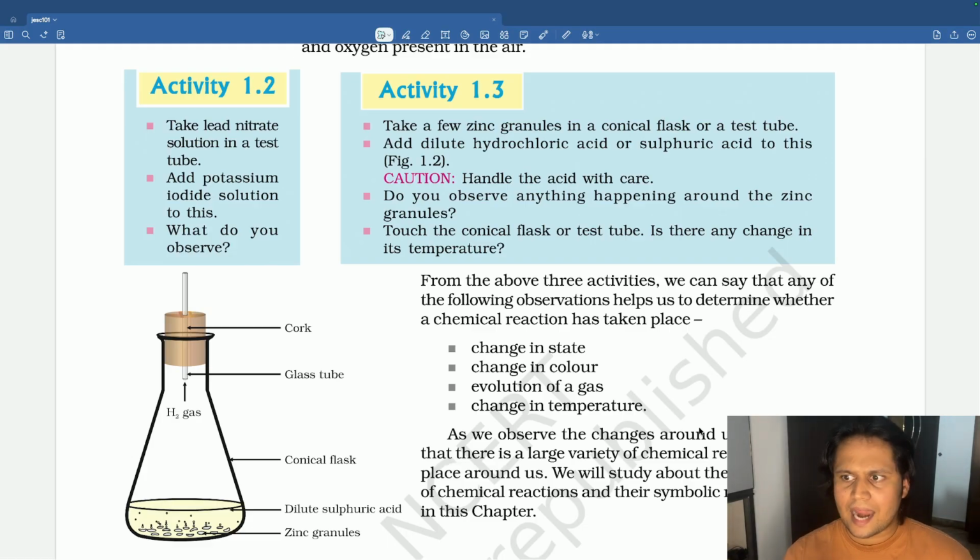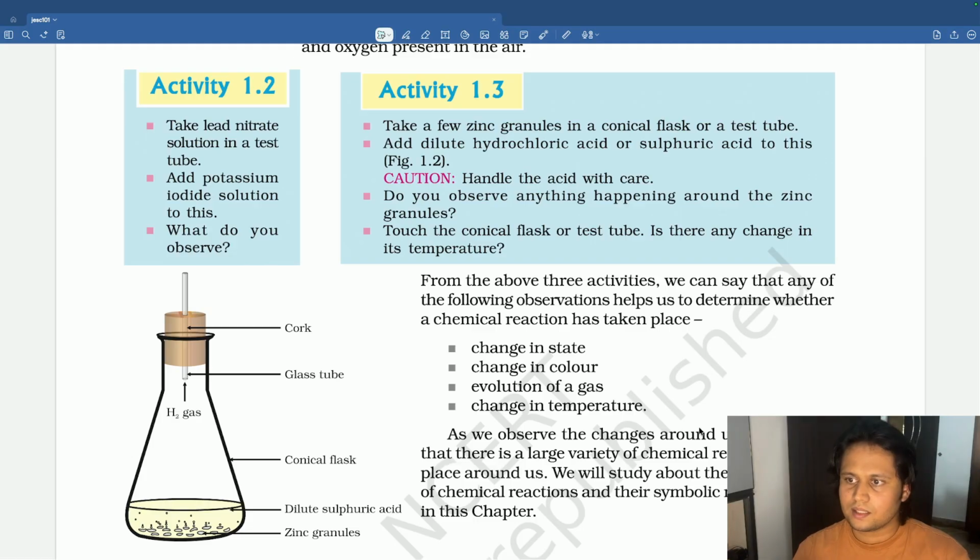We also learned one activity, that was burning of magnesium ribbon. There was one important question: when you burn the magnesium ribbon, you usually clean it first and then burn it. What is the reason for this? Magnesium ribbon reacts with air and forms a magnesium oxide layer, and this layer cannot react with oxygen. So we remove that layer and then burn it. What we get is magnesium oxide. In this video, we will learn two more activities.